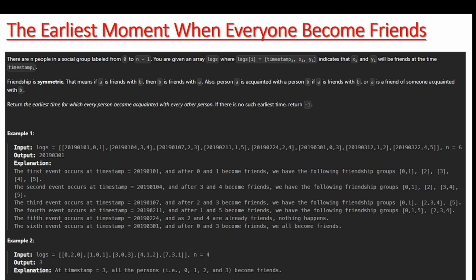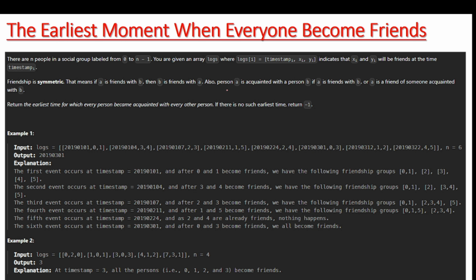Now understand what the next line is saying: friendship is symmetric. Symmetric is similar on both sides. That means if A is a friend with B, then B is a friend with A. This is not one-sided; it should be symmetric, both-sided. If A is the friend of B, B should be the friend of A. The relationship should be the same from x and y.